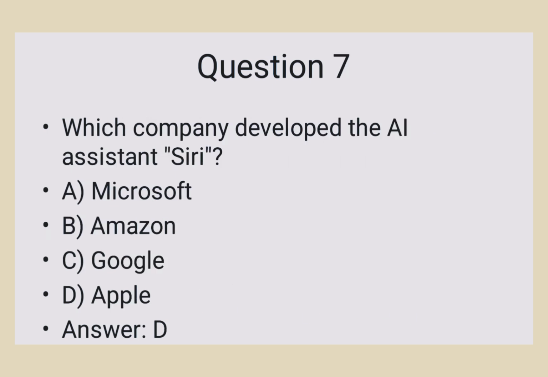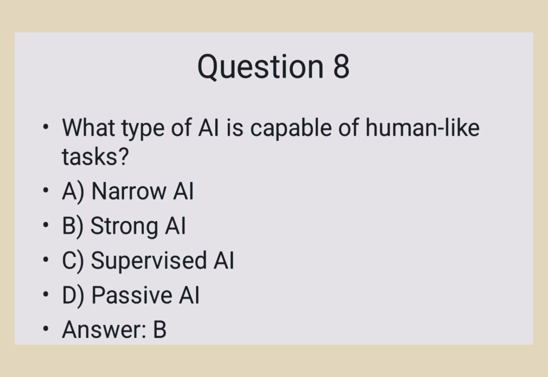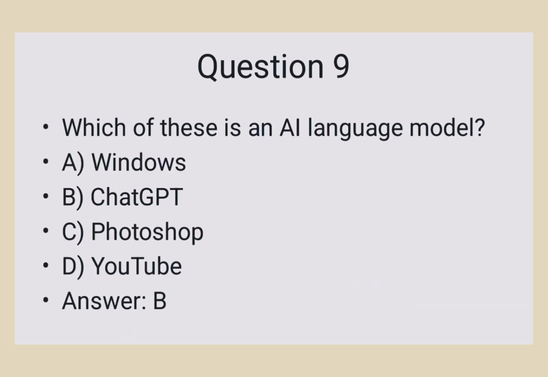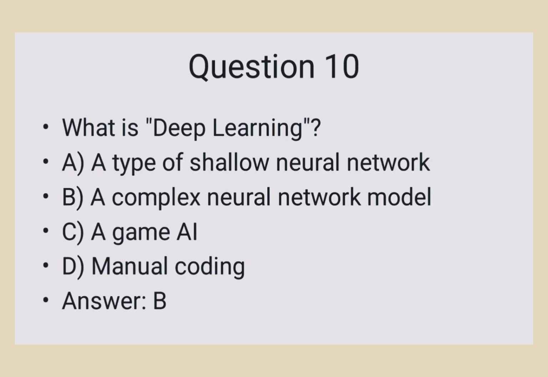Question number 7. Which company developed the AI assistant Siri? Answer D. Apple. What type of AI is capable of human-like tasks? Answer B. Strong AI. Which of these is an AI language model? Answer B. ChatGPT. What is deep learning? Answer B. A complex neural network model.